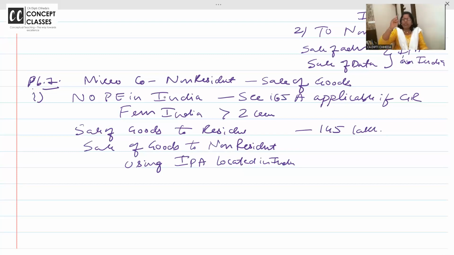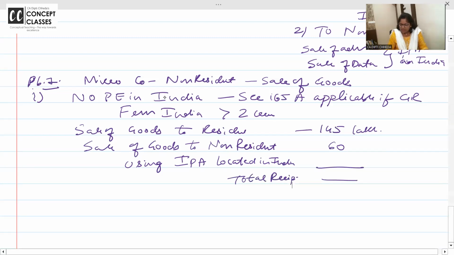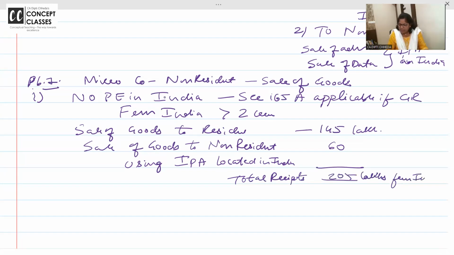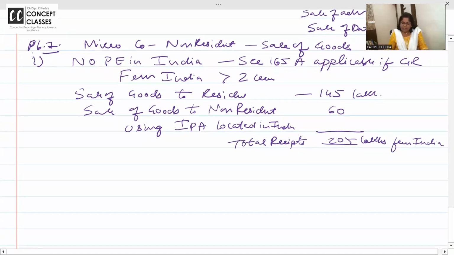Total we have sold one non-resident to another is 99 lakhs. But out of that India से कितना है? 60 lakhs. So what is the total receipts? Total receipts 205 lakhs from India. इंडिया से 205 lakhs है.